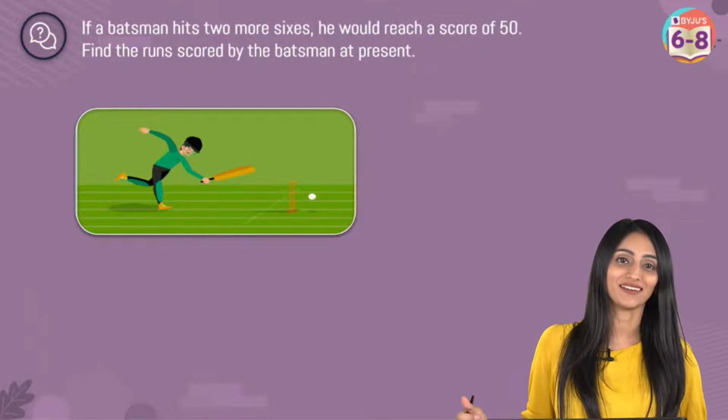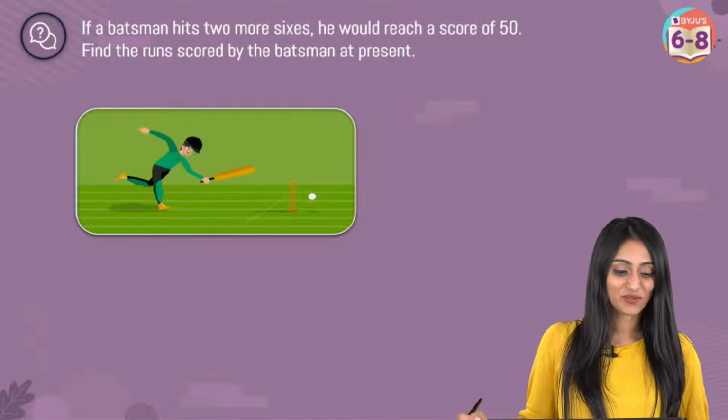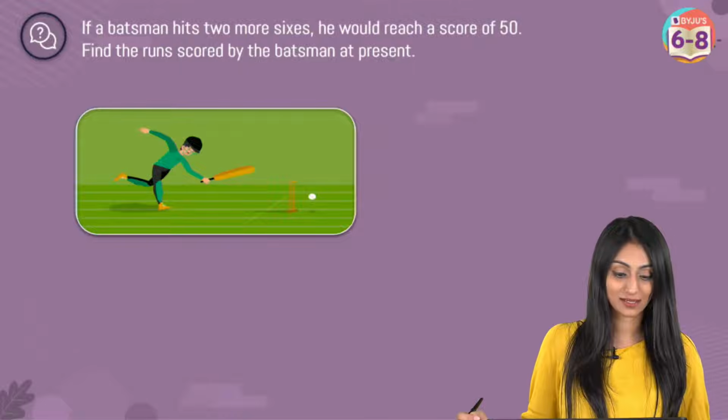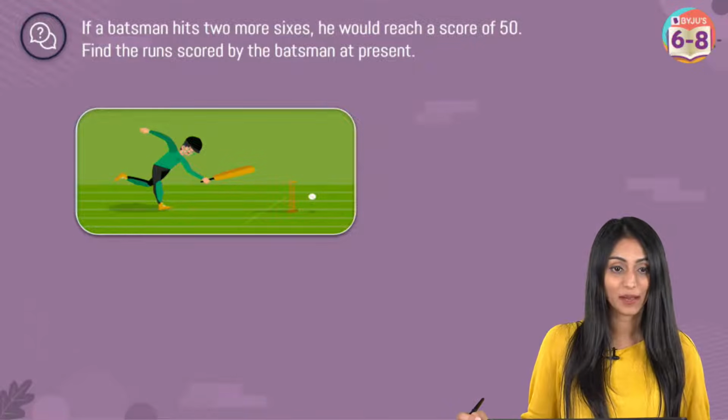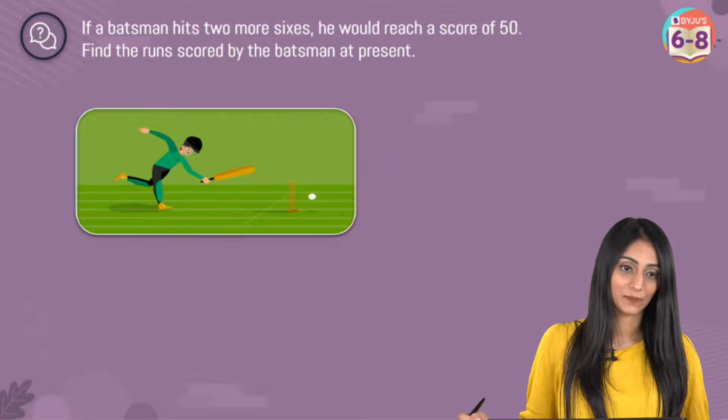Oh, thank you, Sneha. All right, so if a batsman hits 2 more sixes, he would reach a score of 50. Find the runs scored by the batsman at present.